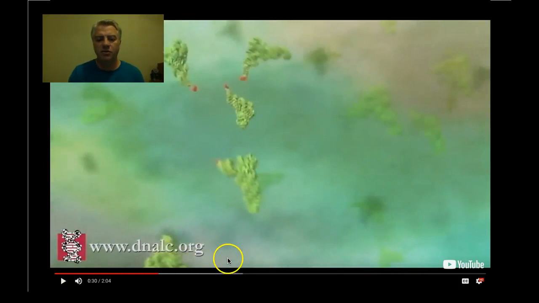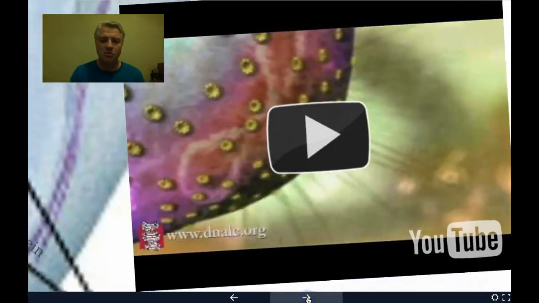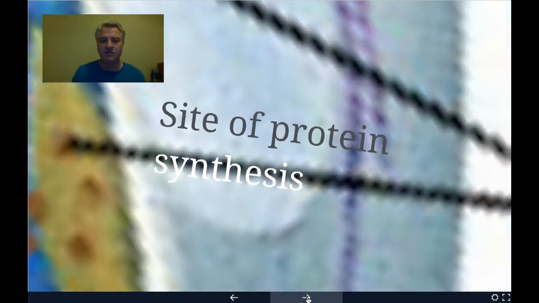So hopefully you saw that the main thing we wanted to get from this video is that the little purple structure here is a ribosome, and the strand you see is RNA. We'll learn a lot more about this later, but it's feeding through this ribosome and it's going to be making proteins. So the key feature of a ribosome is that it is the site of protein synthesis. Pretty easy to remember, hopefully. That is what a ribosome does. It's the site of protein synthesis.